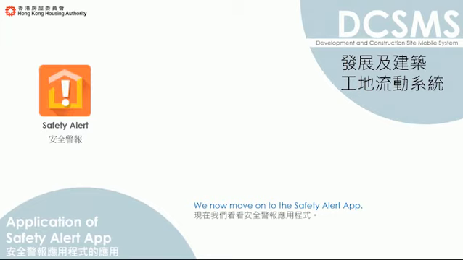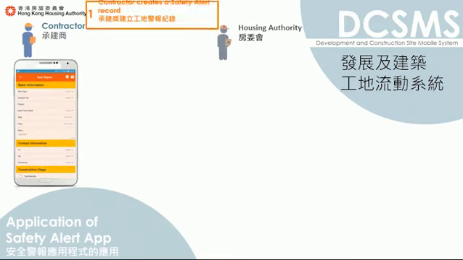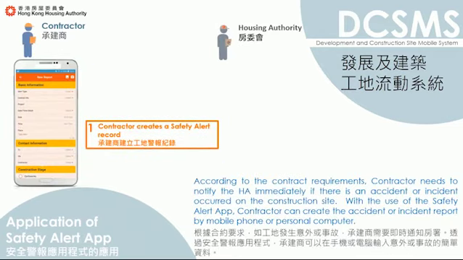We now move on to the Safety Alert app. According to the contract requirements, contractor needs to notify the HA immediately if there is an accident or incident occurred on the construction site. With the use of the Safety Alert app, contractor can create the accident or incident report by mobile phone or personal computer.